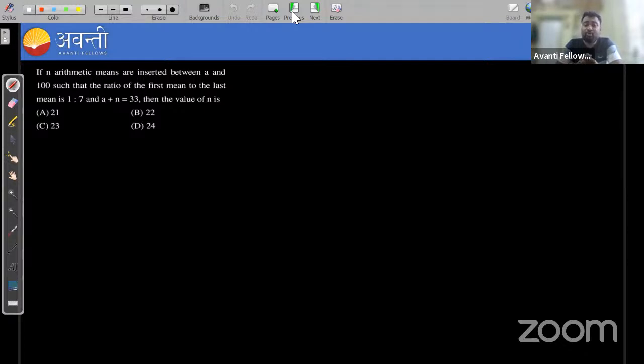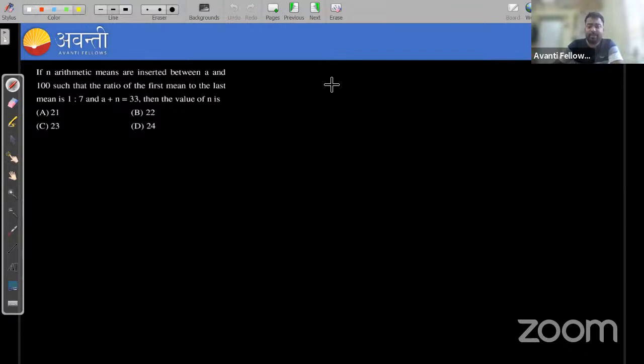If you go through the actual procedure to solve this question, it will be very lengthy. So we'll learn one shortcut with it also, and also we'll see how we can solve by the actual method. In the question it is given that n arithmetic means are inserted between A and 100.